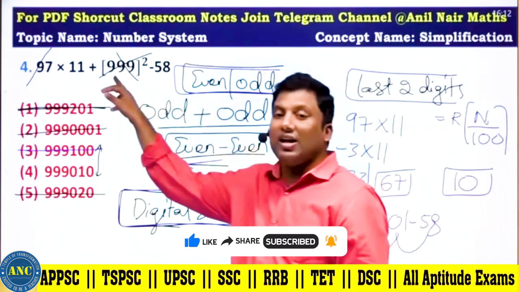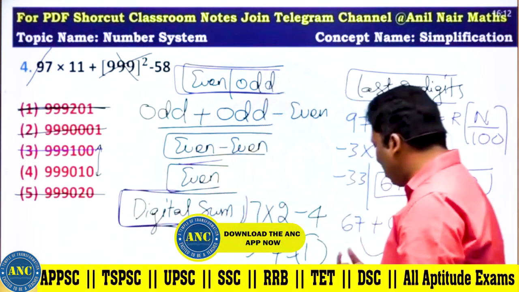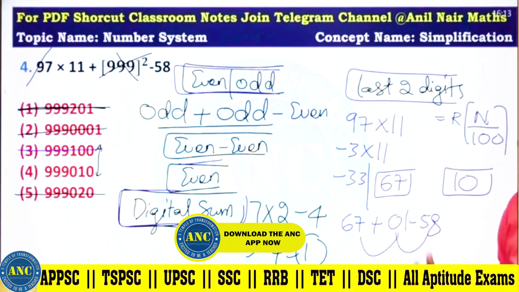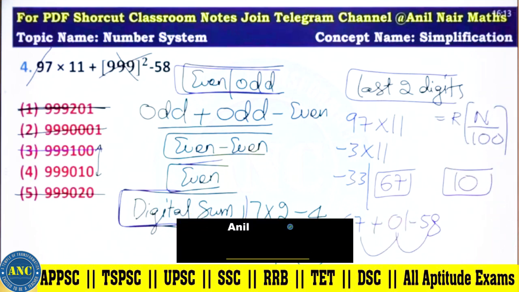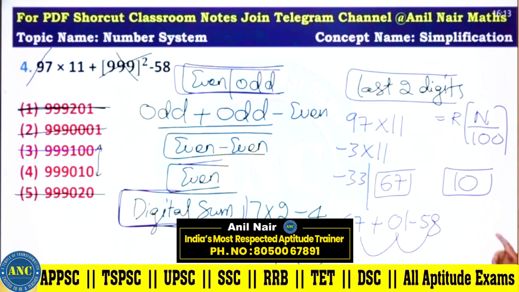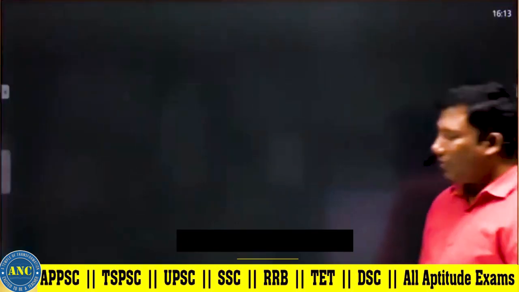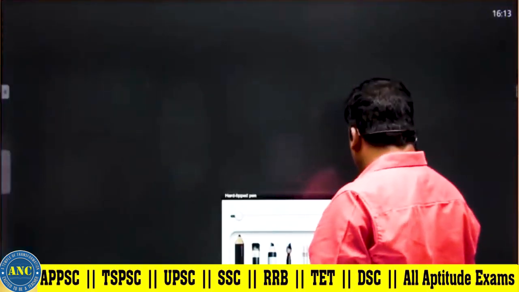999 is 1 less than 1000. 1 square, 1. 67 plus 1, 68. 68 minus 58. Answer last two digits, it is 10.